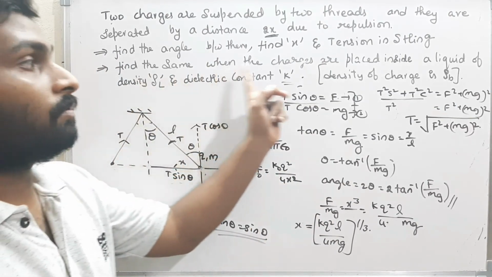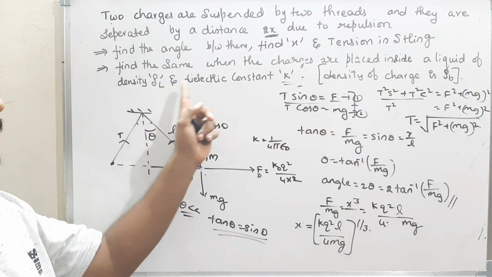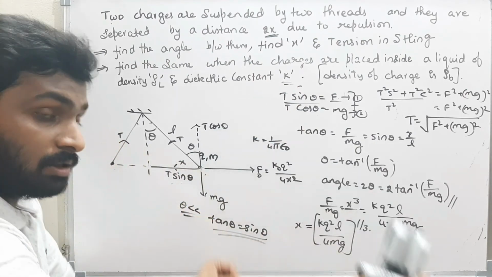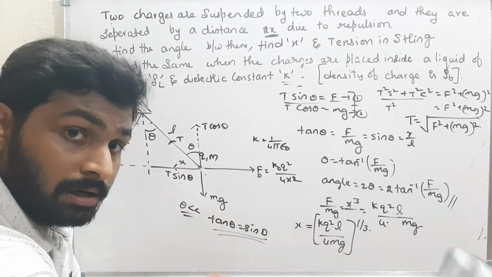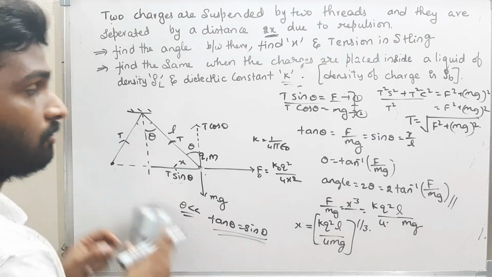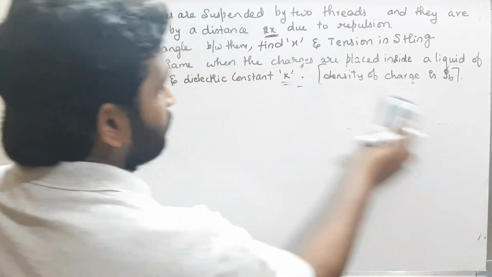Find the same when the charges are placed inside a liquid of density rho L and dielectric constant K. That means when these two charges are immersed in the liquid, now the values will change. How will the values change? Now we have to find it. Now see here.